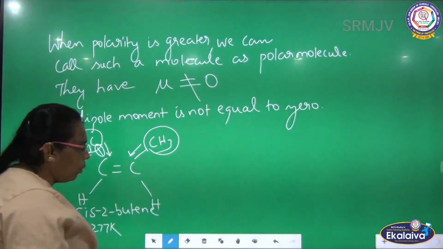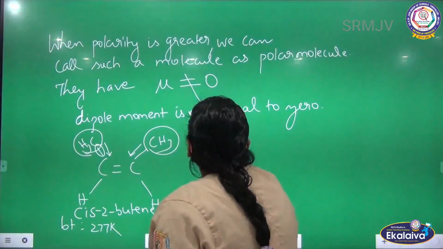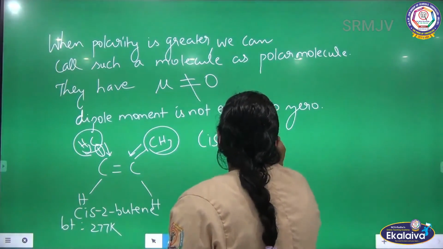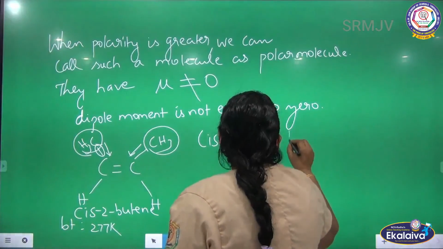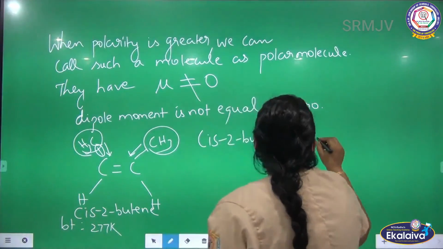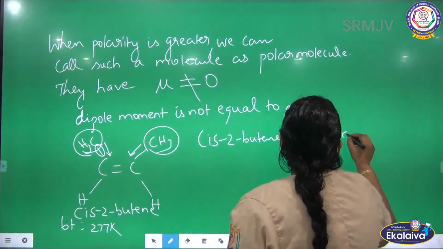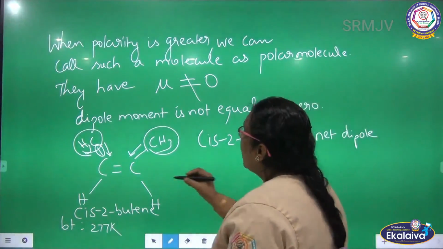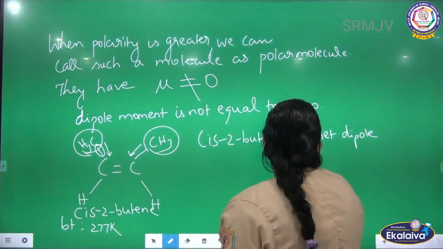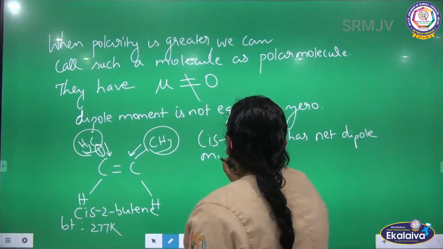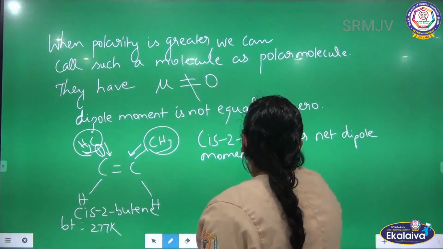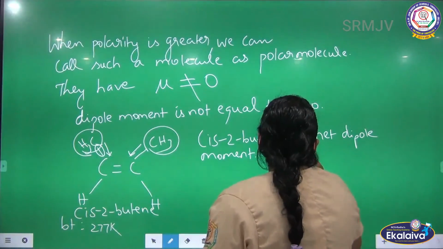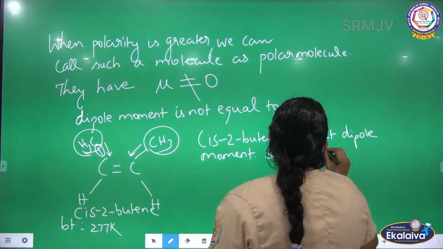So cis-2-butene has a net dipole moment. So the polarity is greater.